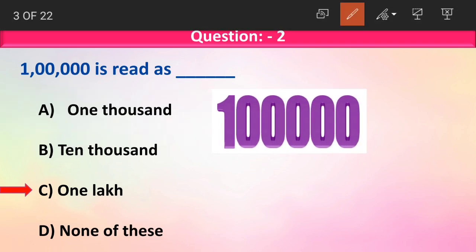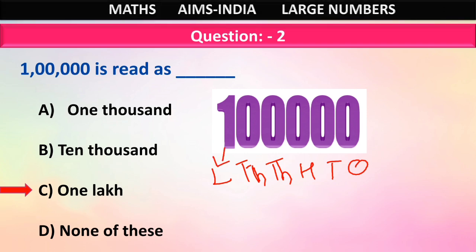Look at the place values of the given number. Ones, tens, hundreds, thousands, 10,000s and lakhs. 1 is in which place? 1 is in lakhs place. So this number is read as 1 lakh. Clear, children? Okay.